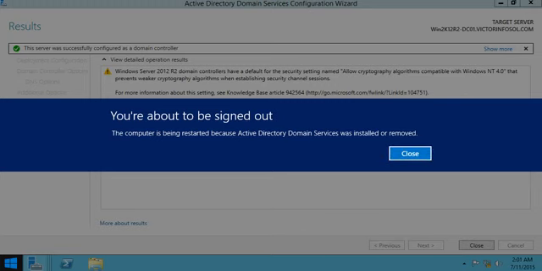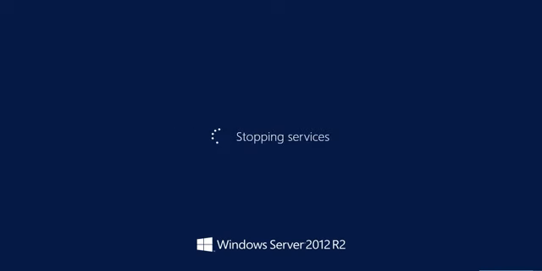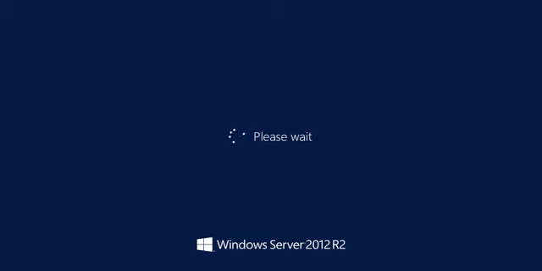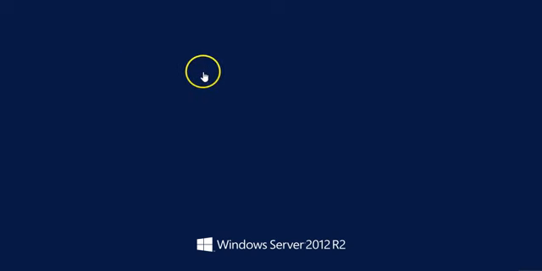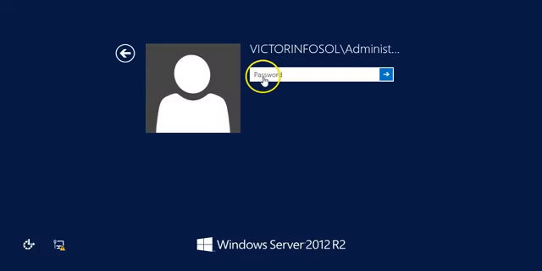Now system is going to restart in a few seconds. The machine is restarting. So server is restarted. I'm going to log in to my server. Putting my password.